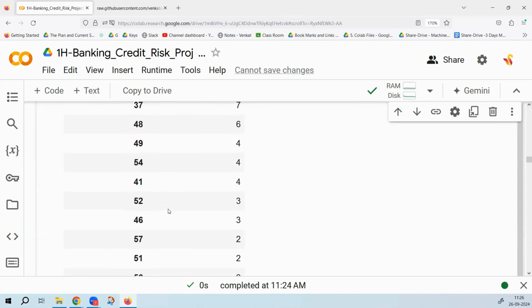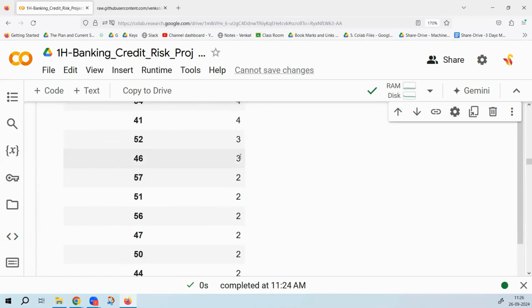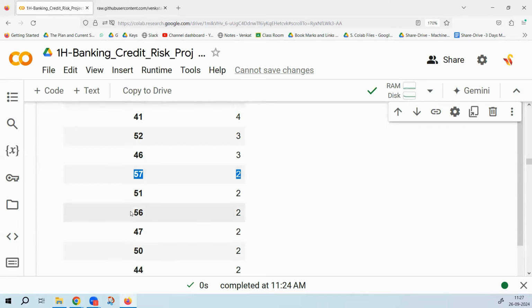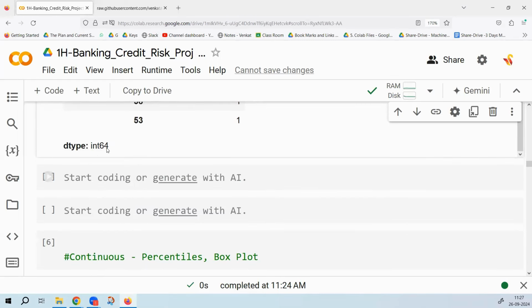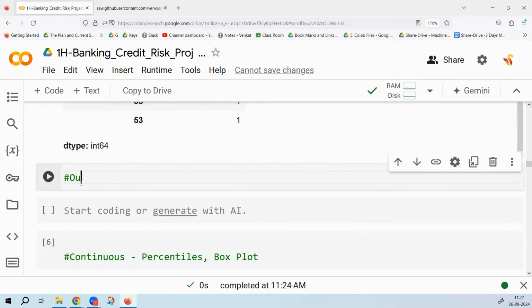Now let us see these two guys. Who are these two customers? These are two special customers. How many credit cards and loans do they have as of now? 57 credit cards. Now, is that considered an outlier? Yes. So there are some outliers present in this data.